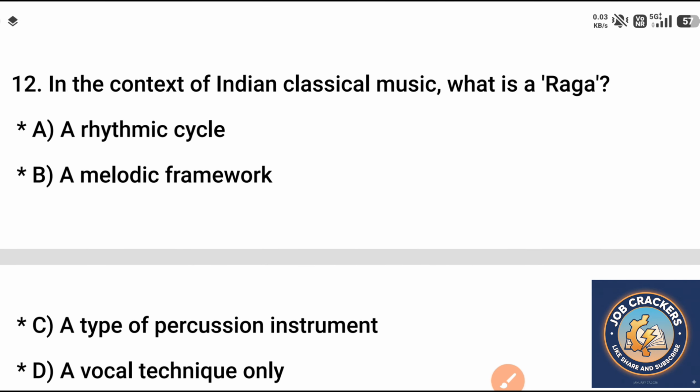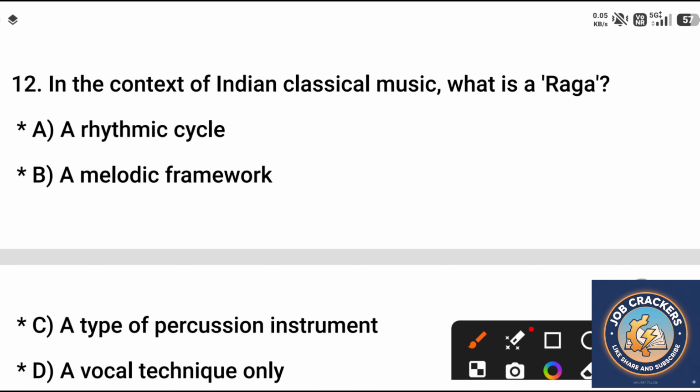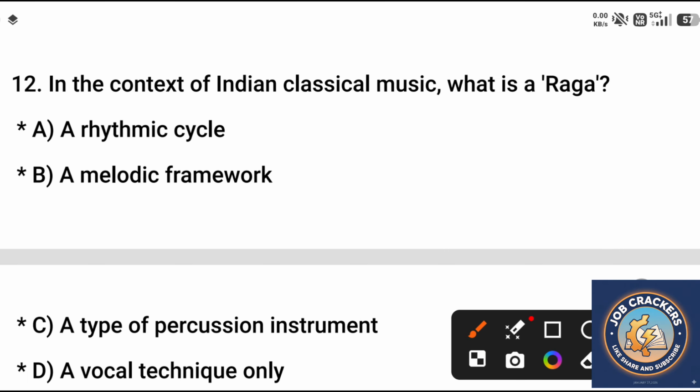Question number 12. In the context of Indian classical music, what is a raga? A. A rhythmic cycle, B. A melodic framework, C. A type of percussion instrument, D. A vocal technique only. Correct answer is option B.